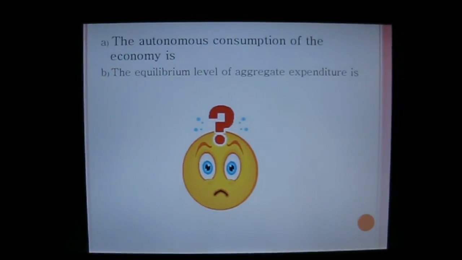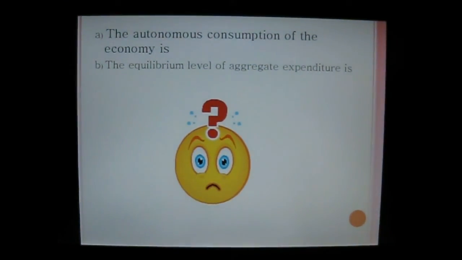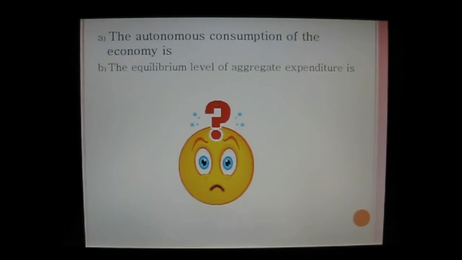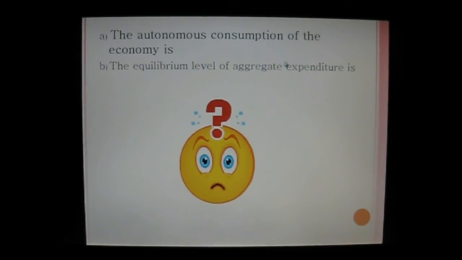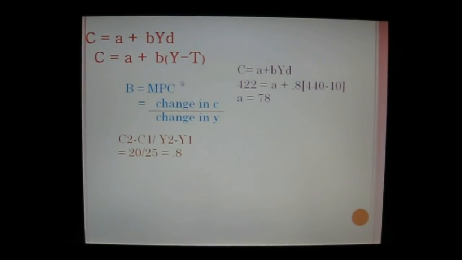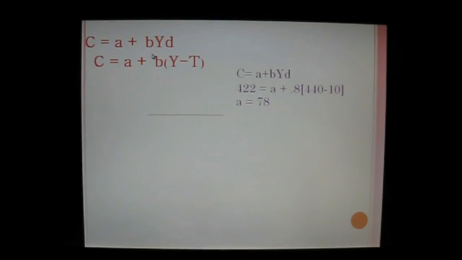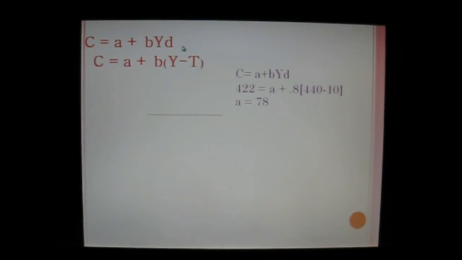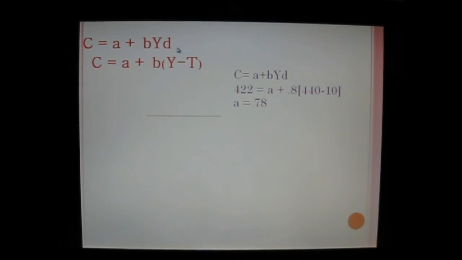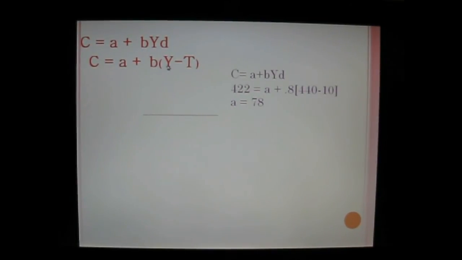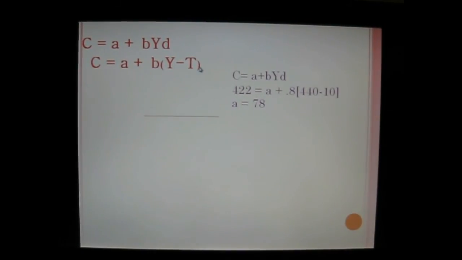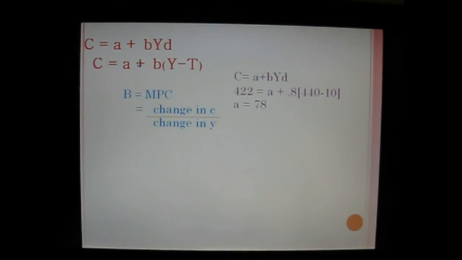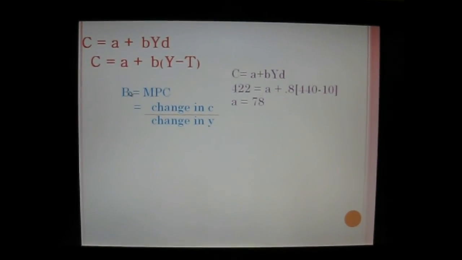Question A. How much is the autonomous consumption of the economy? From this formula, C equals A plus B YD. YD is equal to Y minus T. First, we have to find B. Remember that B equals MPC.